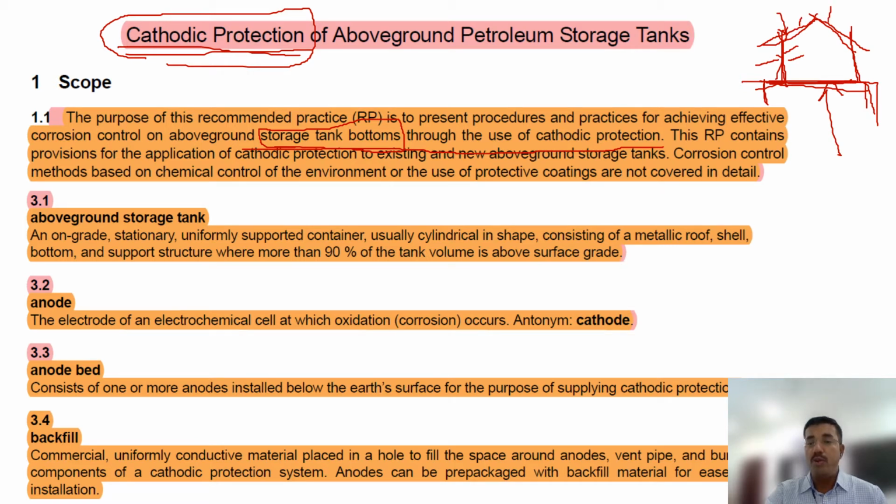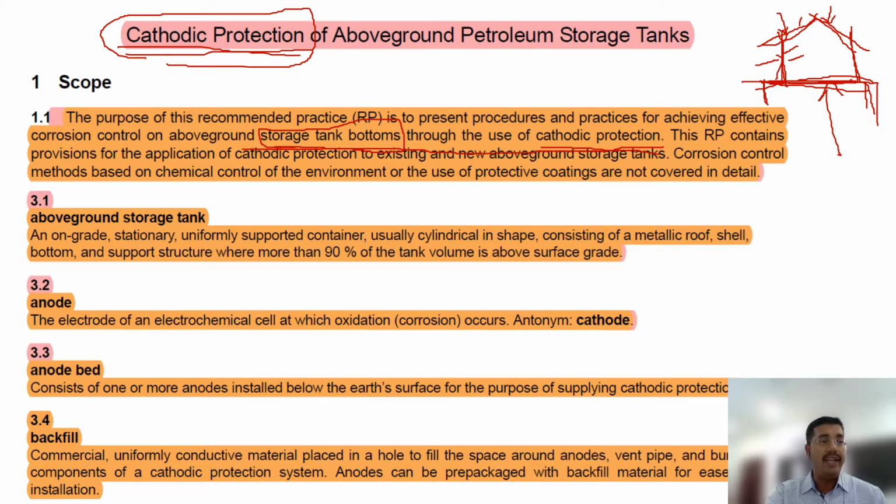Due to atmosphere also it can make corrosion. So compared to all these elements, the bottom is considered more critical, and for that reason we need to protect the storage tank bottom through the use of cathodic protection.